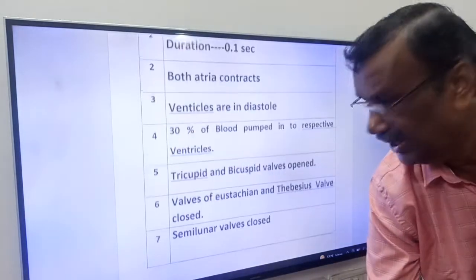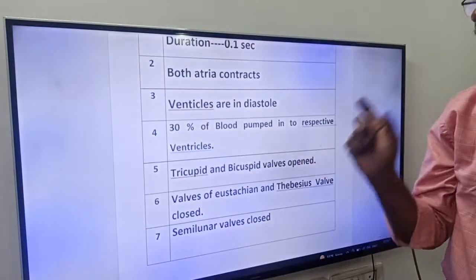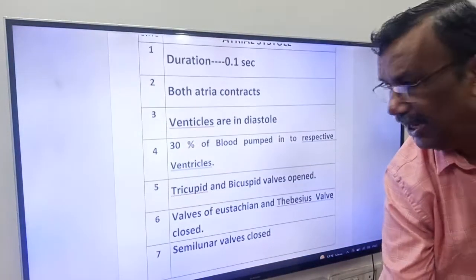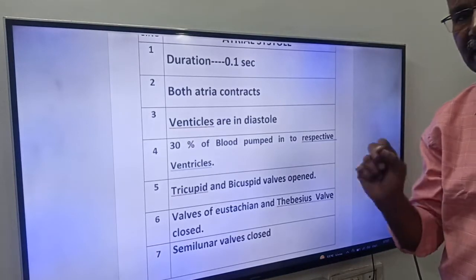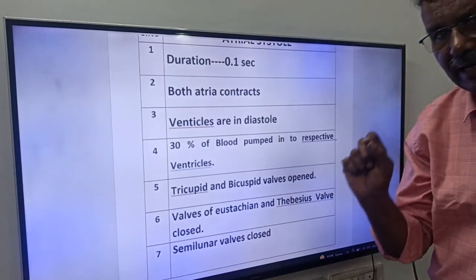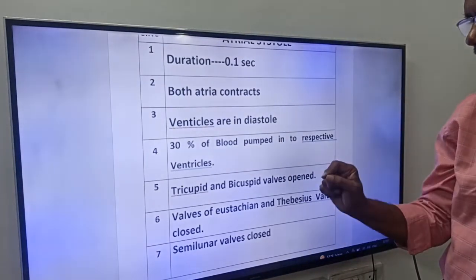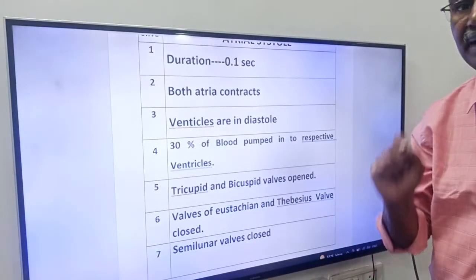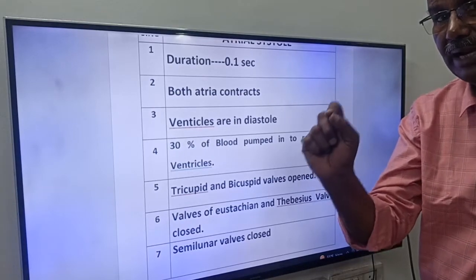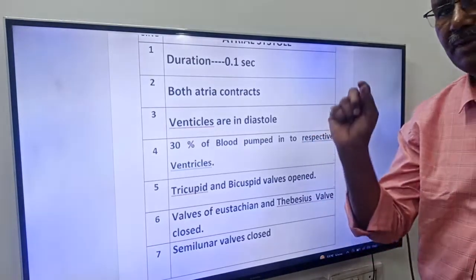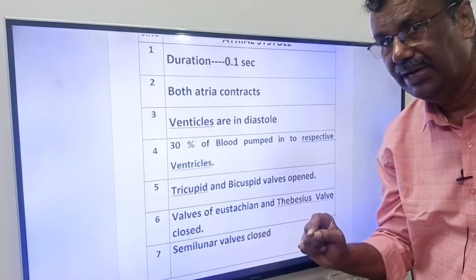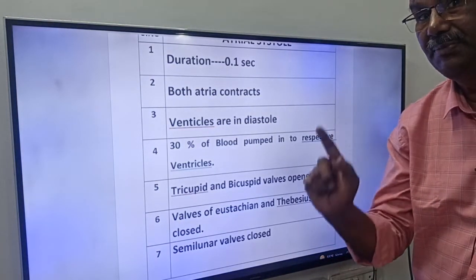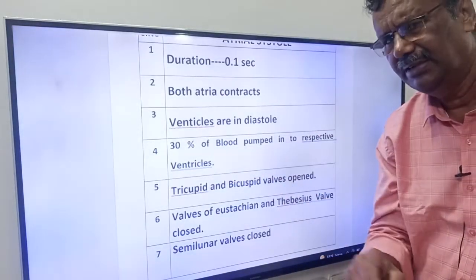Next, fourth point, very important friends. During atrial systole, only 30% of the blood, this is important for NEET and EAMCET friends, is pumped into the respective ventricles. Friends, means what? From right atrium, blood enters into the right ventricle. From left atrium, blood enters into the left ventricle. How much blood, friends? Only 30% of the blood. This is very important, friends.